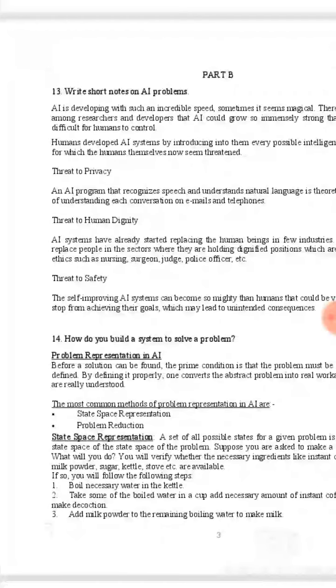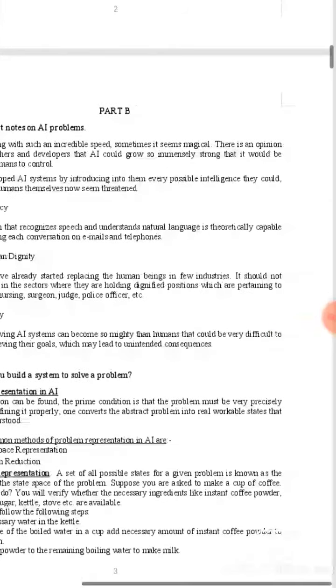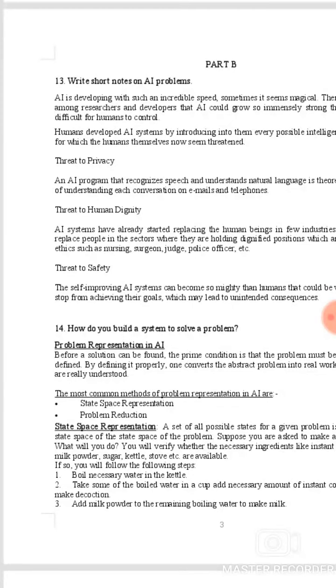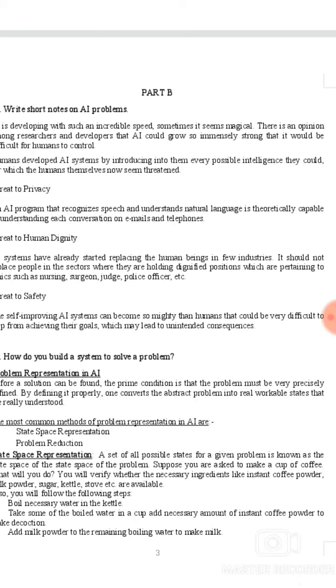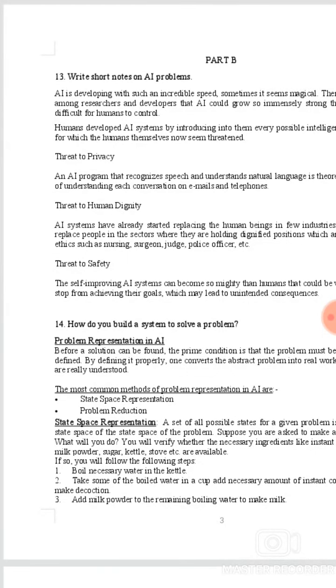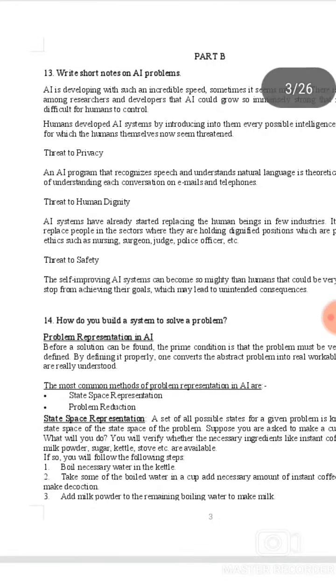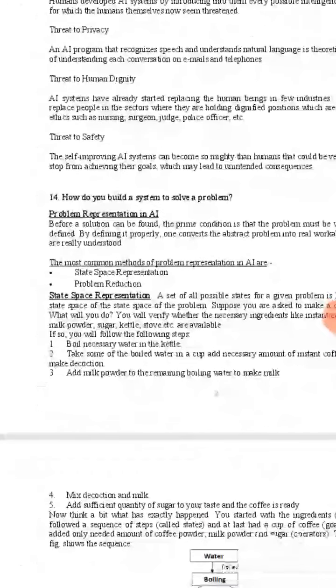Part B, write short notes on AI problems. AI is developing at such an incredible speed. Sometimes it seems magical. There is an opinion among researchers and developers that AI could grow to be so immensely strong that it would be difficult for humans to control. Threat to privacy. An AI program that recognizes speech and understands natural language is theoretically capable of understanding each conversation on emails and telephone.